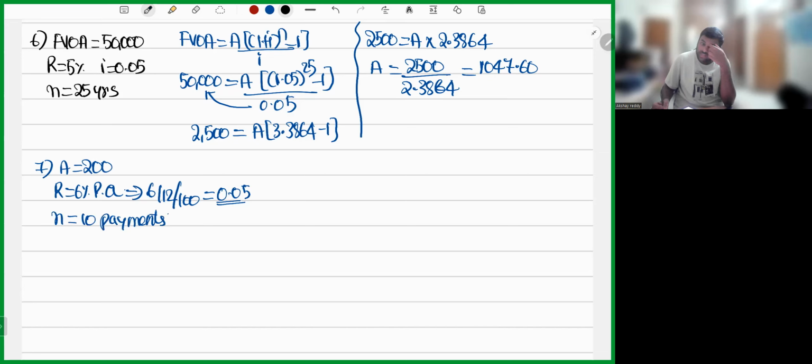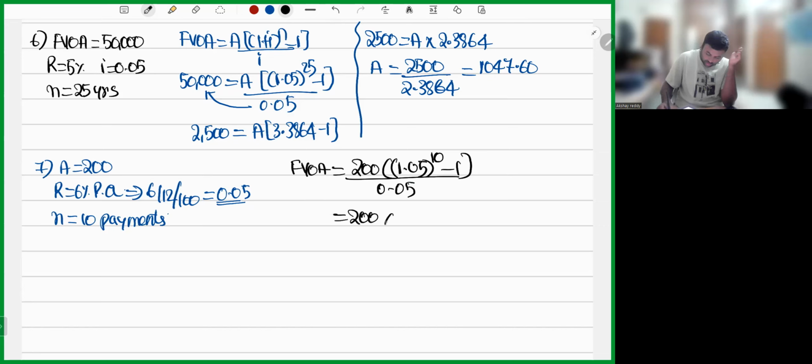Now, my dear friends, he is asking you to compute future value. So future value of ordinary annuity. Formula is same. 200 into 1.05 whole power 10 minus 1 whole divided by 0.05. So 200 into, I hope 1.05 whole power 10 value is given. Let me look into that. It's 0.005. It's not 0.05, it's 0.005, sir. Sorry, it's 0.005. Here also, let me change.